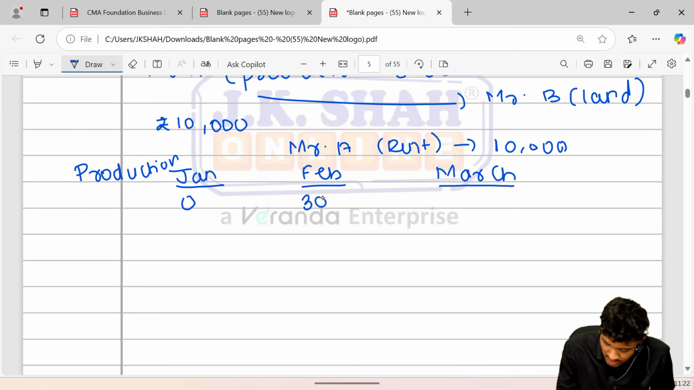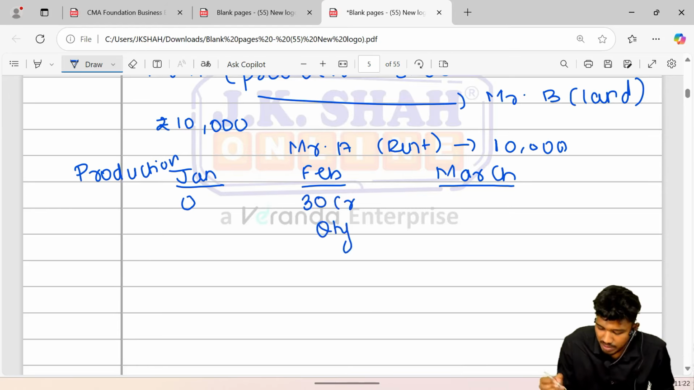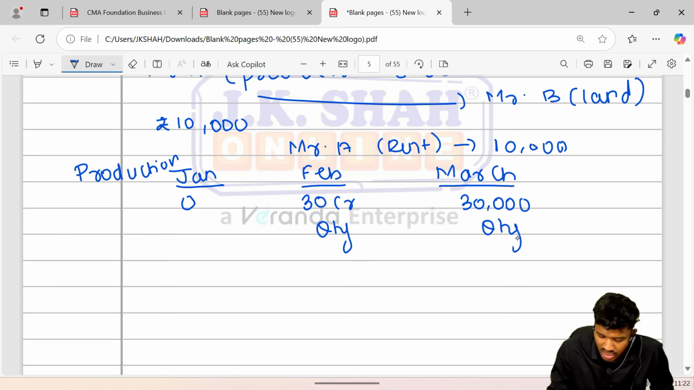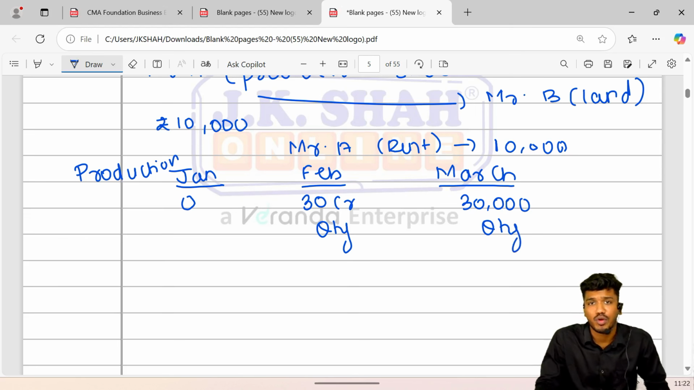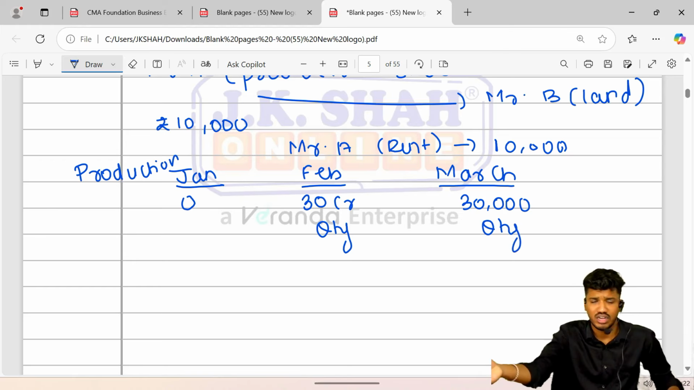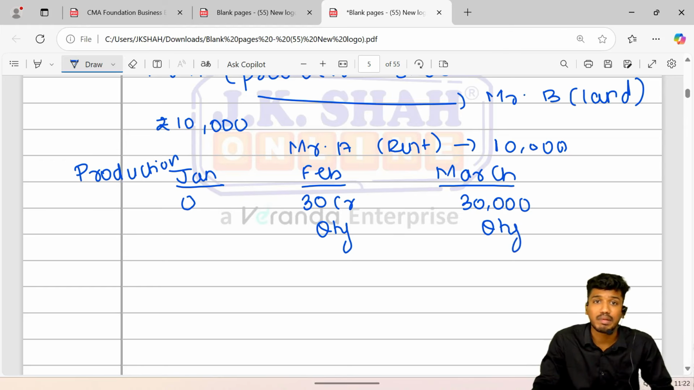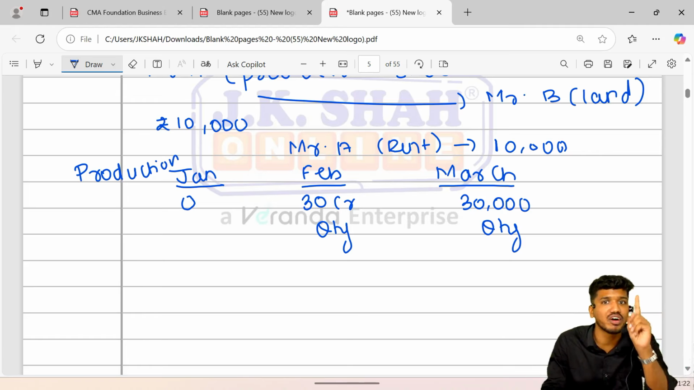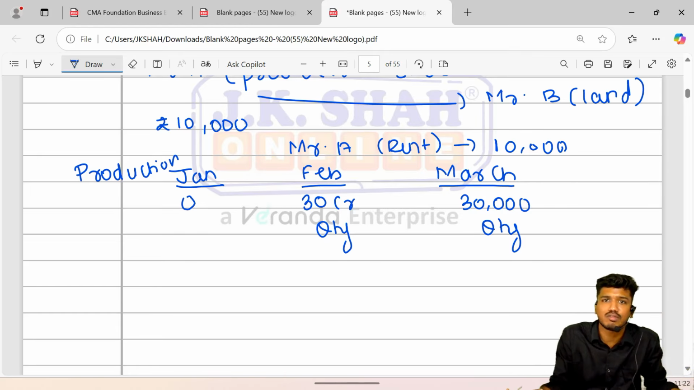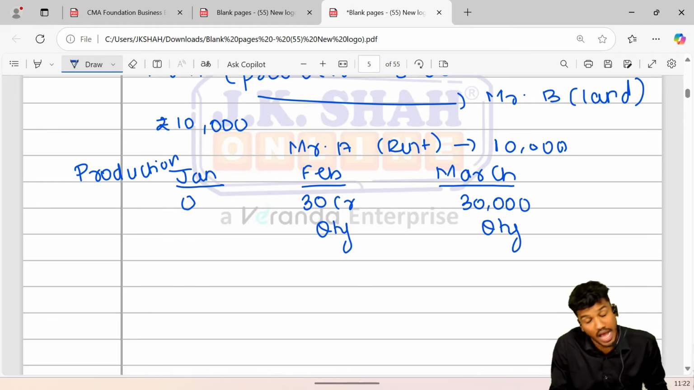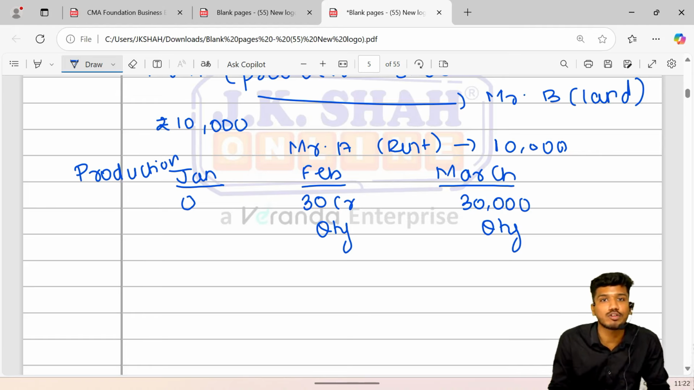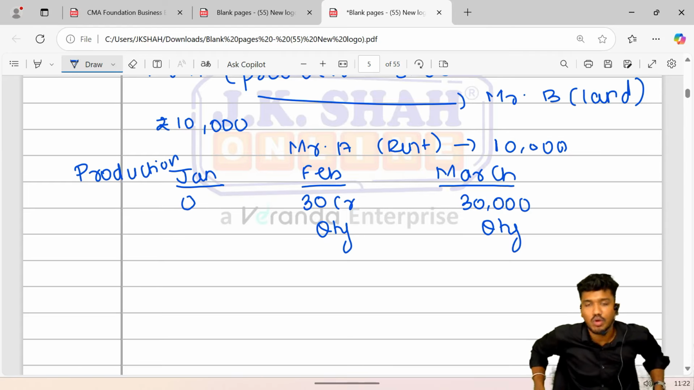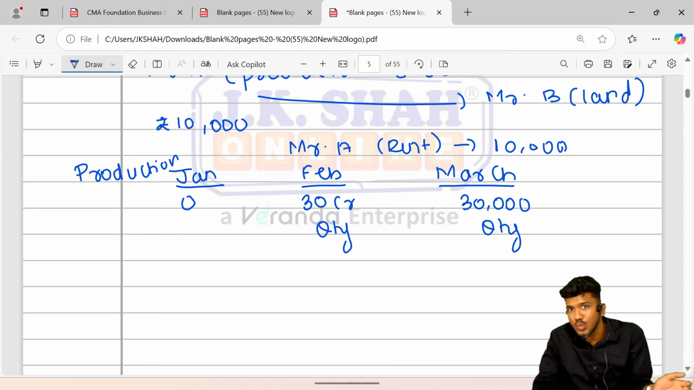In February it was 30 crore quantity. In the month of March it was only 30,000 quantity. Guys, you tell me now, what was the main reason for which the property was being taken on rent by Mr. A? Sir, the reason was production. But Mr. A made no production. He got the possession of land on 1st January itself. But in the month of January, the production made was zero quantity. And in the next month, he made a whooping amount of production, that was 30 crore quantity. And in the last month, that is March, he got the production of 30,000 quantity. So it was the turnover.